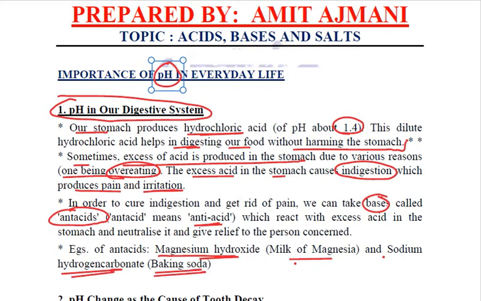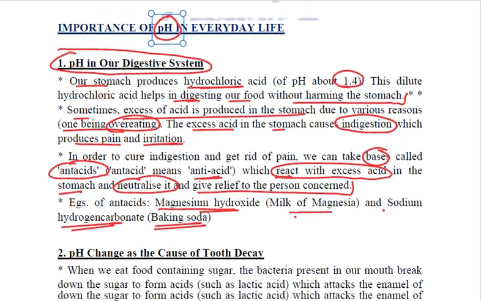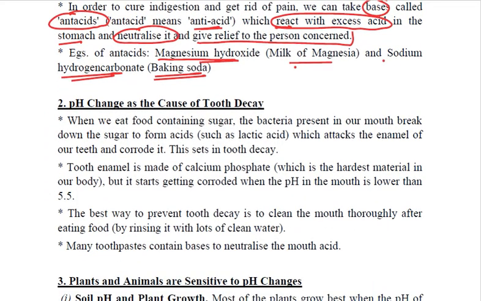So these are two common antacids. These are bases. So when we have the problem of indigestion, we take either of these. They will react with the excess acid in the stomach, and being opposite, it will neutralize it. And obviously, the concerned person will get a lot of relief, right? So this pH plays a vital role in our stomach.